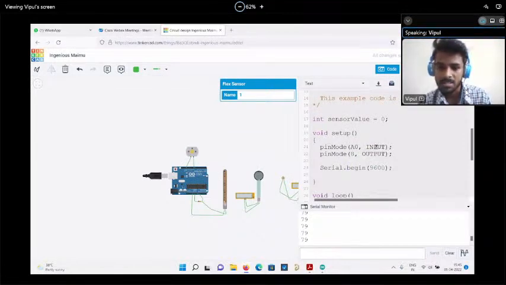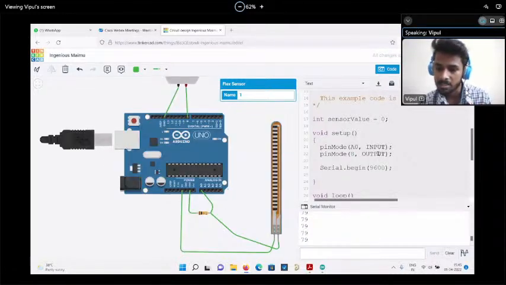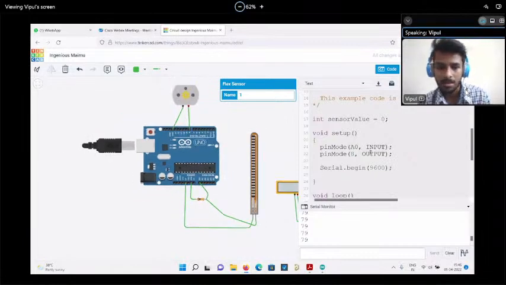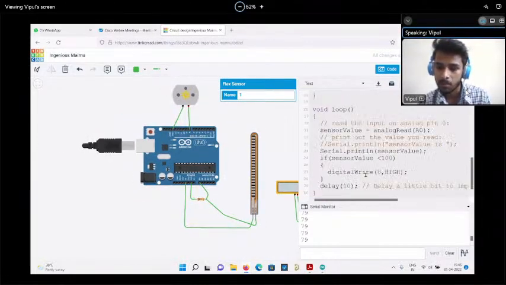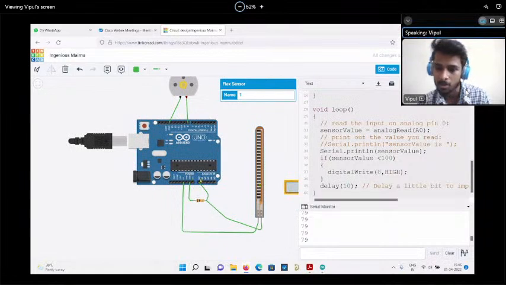So there are two devices. One is the input sensor, connected on pin number A0, and there is one output device connected on pin number 8. The output device is a motor, and the input device is a flex sensor. We are reading analog sensor values on the A0 pin and storing them in sensor value. We print this value on the serial monitor, and we check if this value goes below 100, then turn on the motor. That is the simple thing.